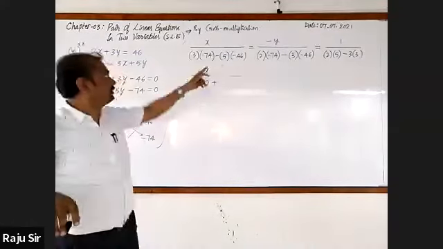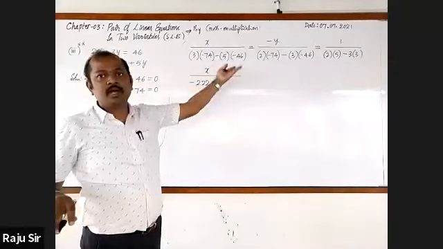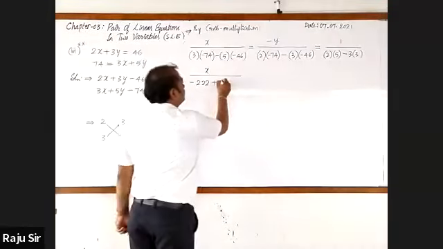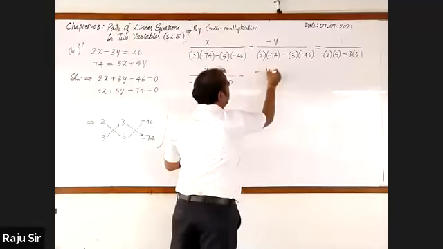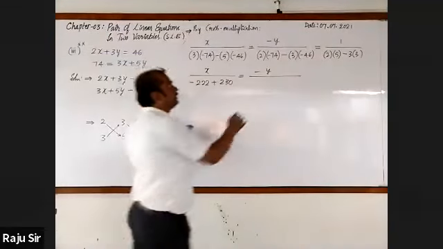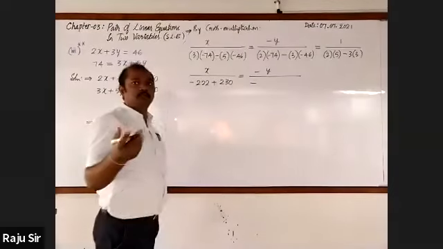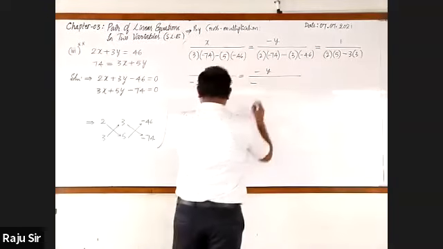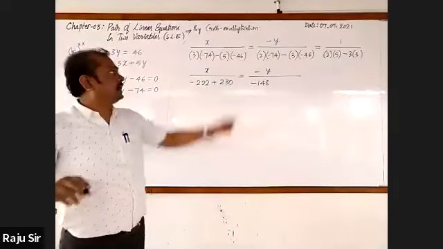Correct. This is equal to minus y by minus 74 into 2, minus 72s are 148. Sir, x equal to 8 and y equal to minus 10, sir. You are right.